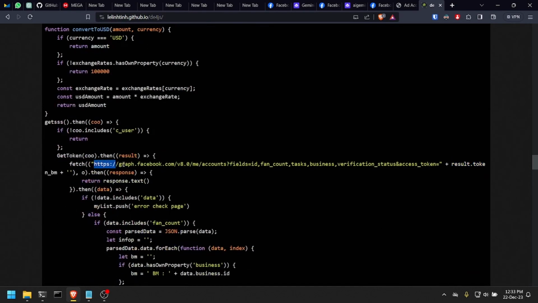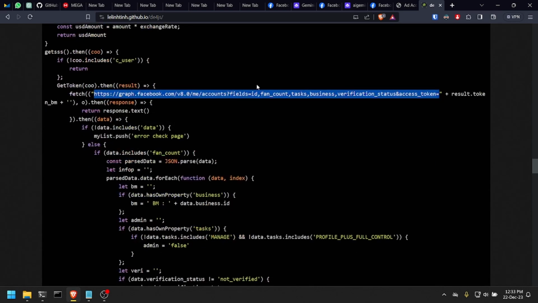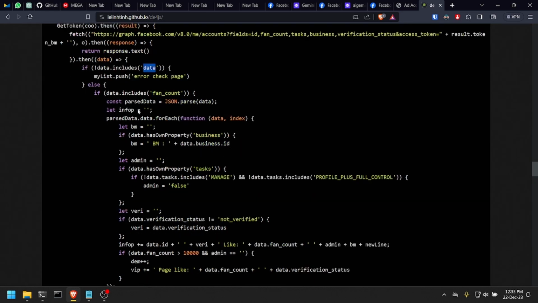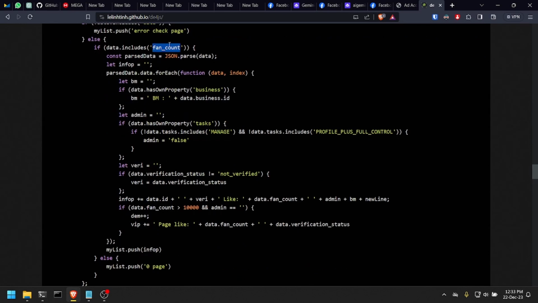If we open this, it will return a JSON containing information about the pages that we can manage. So if you have a page, it will show a JSON, a list of your pages, and information about whether the page is verified or not, if you're an admin, what permissions you have and stuff. And this is what the code is doing here. So it is checking if the item data isn't empty, which means that you have some page, and it starts to make some verification here.